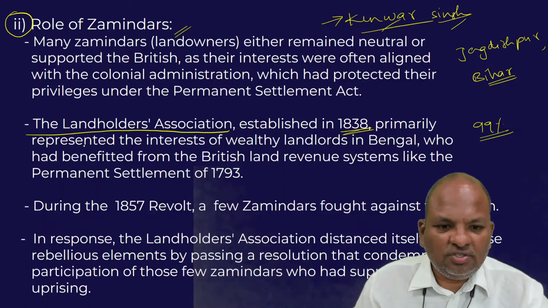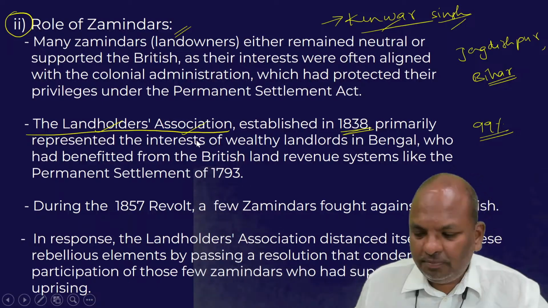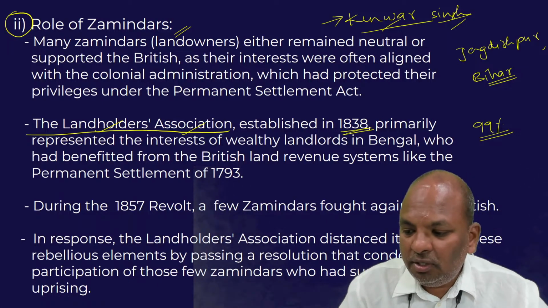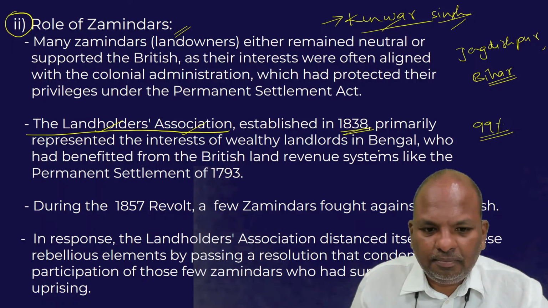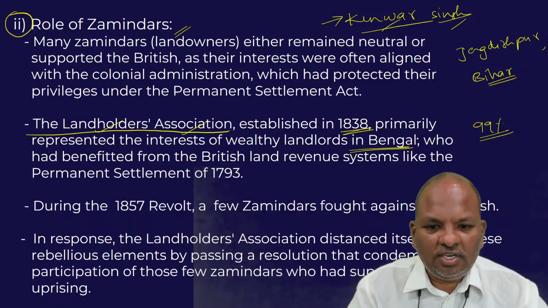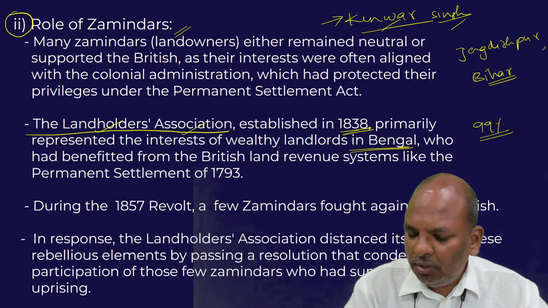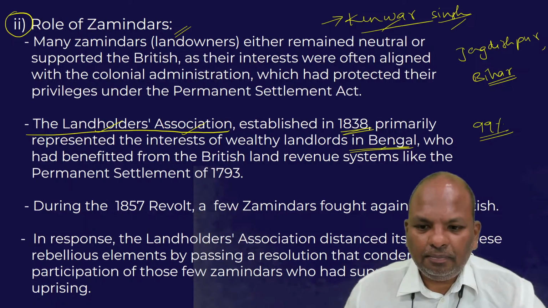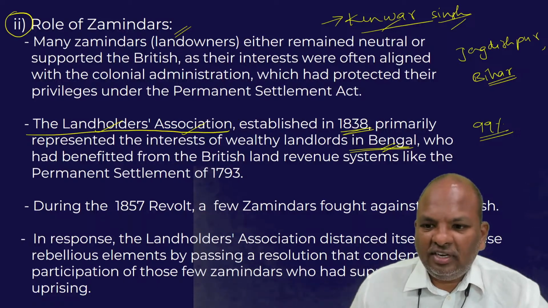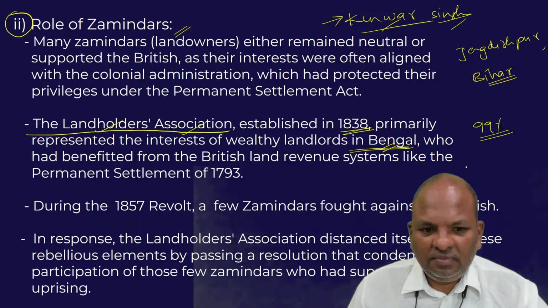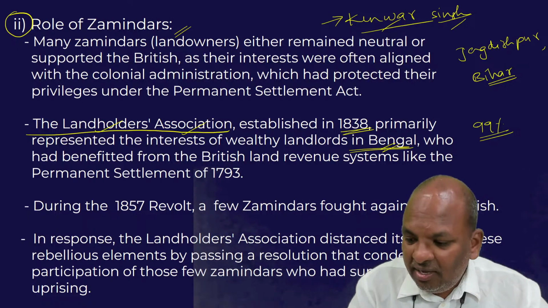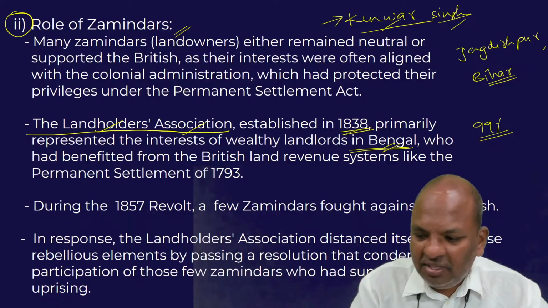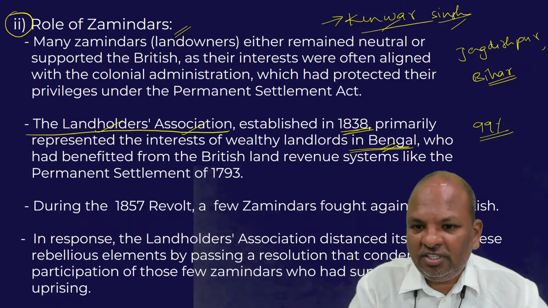Basically, this association was formed to secure the interest of the landlords, particularly that of Bengal. After the 1857 revolt, the Landholders Association passed a resolution condemning those Zamindars who revolted against the British in 1857.